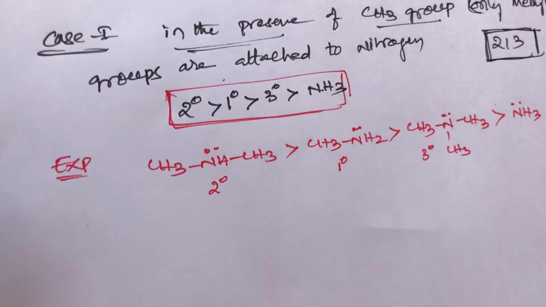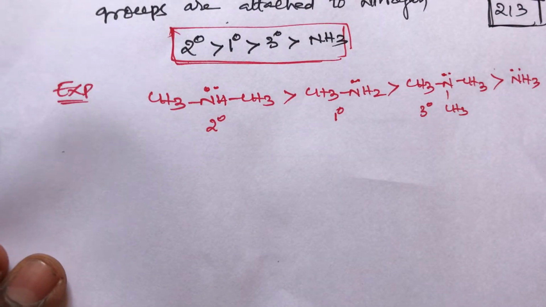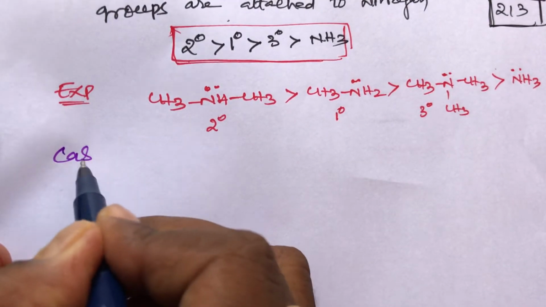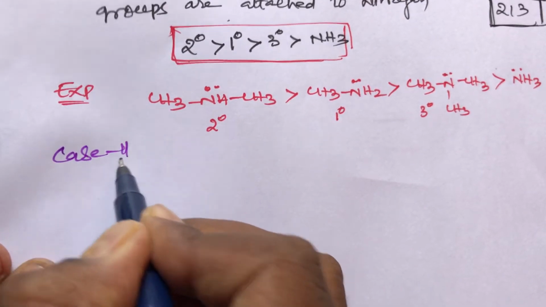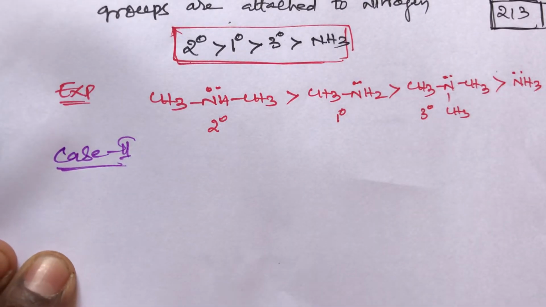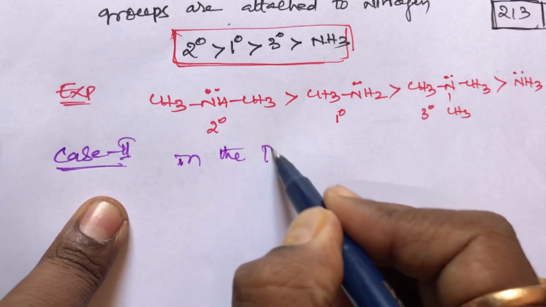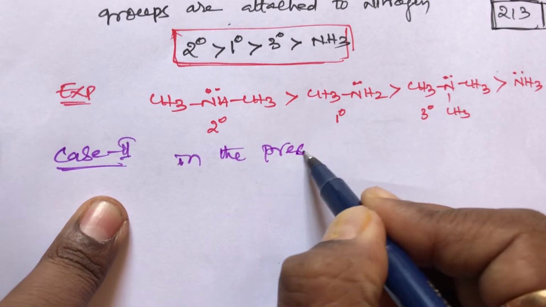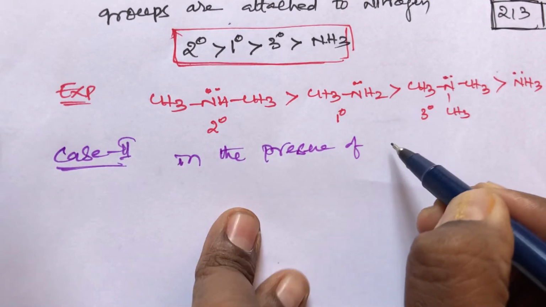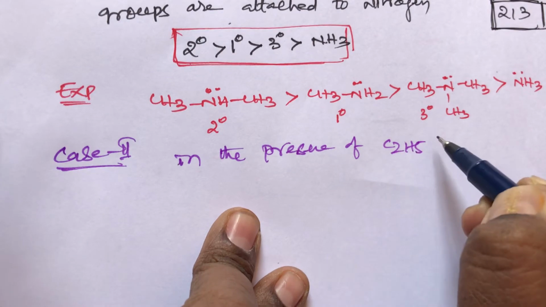Now in case number 2, what is the second condition? The basic strength of amines in aqueous medium in the presence of ethyl group C2H5.